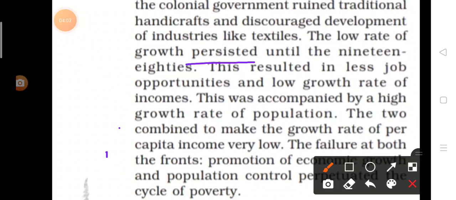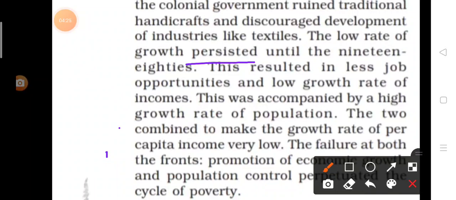They declined the traditional handicrafts and destroyed Indian industries. So after that, what happened? Jobs declined. That resulted in job decline. They don't have any work to do, and there is unemployment. So what happened after that? The low growth rate and income.